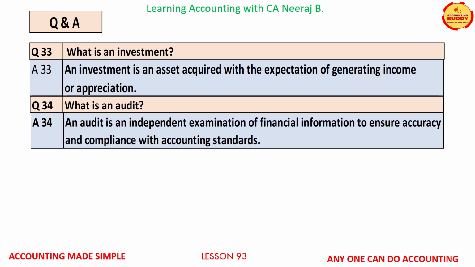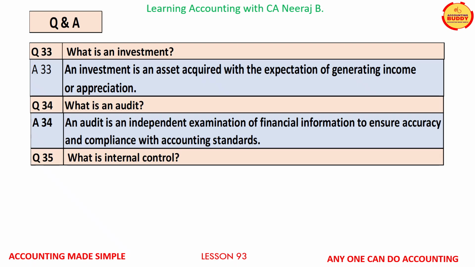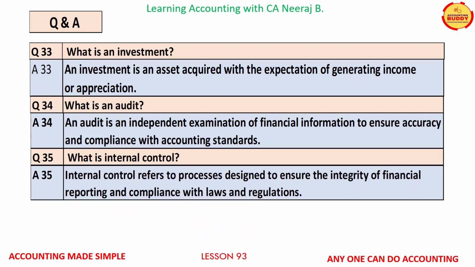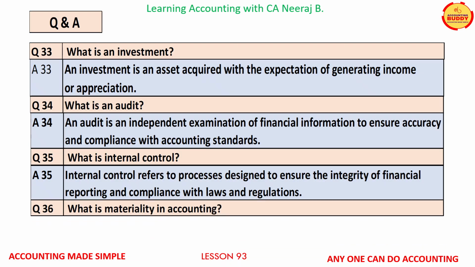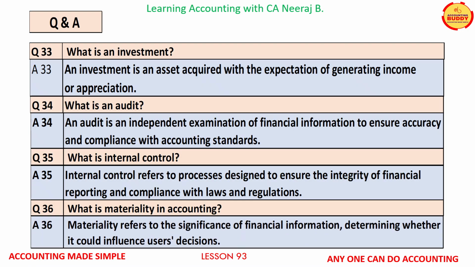The answer is, an audit is an independent examination of financial information to ensure accuracy and compliance with the accounting standards. Question number 35. What is internal control? The answer is, internal control refers to processes designed to ensure the integrity of financial reporting and compliance with the laws and regulations. Question number 36. What is materiality in accounting? The answer is, materiality refers to the significance of financial information determining whether it could influence users' decisions.